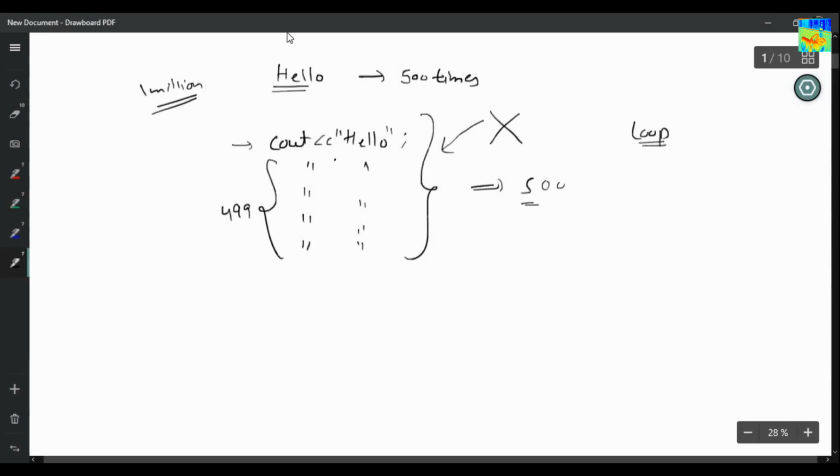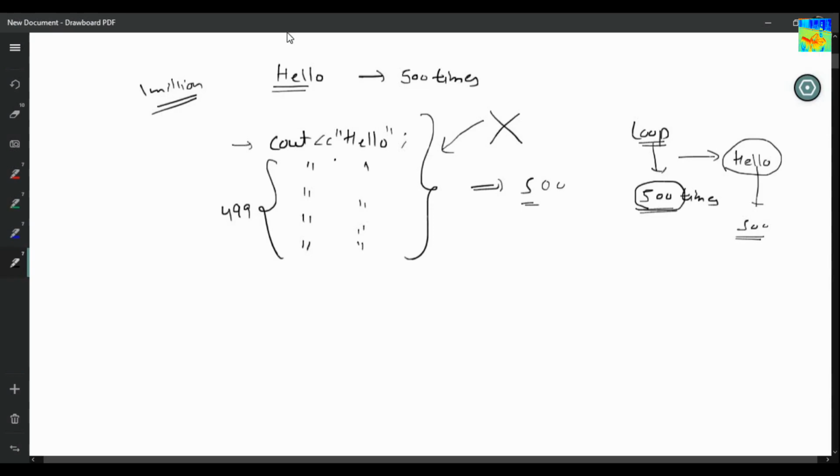So what will I do? I will say, hey loop, run 500 times, and each time this loop is running, I will print hello. So this loop is running 500 times and each time I am printing hello. So hello will be printed 500 times.